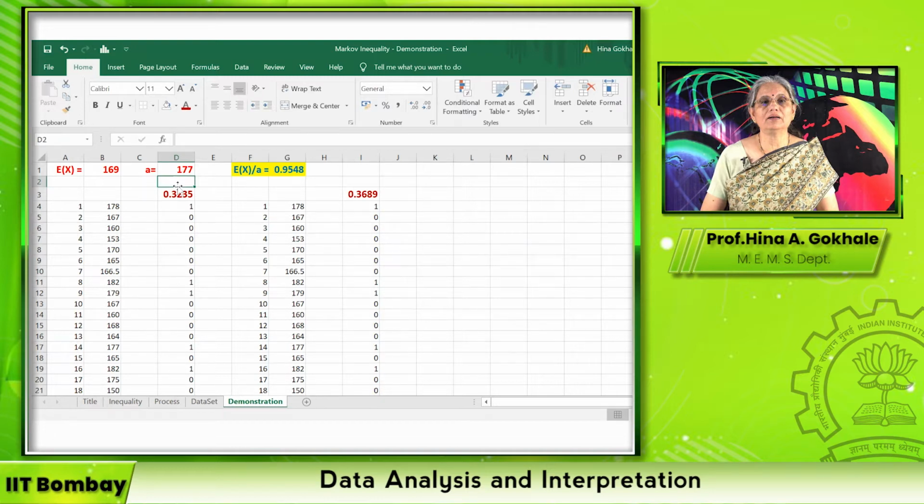Okay. So what is the takeaway at the end of this demonstration? Number one, we can actually visualize Markov's inequality here using the height data.